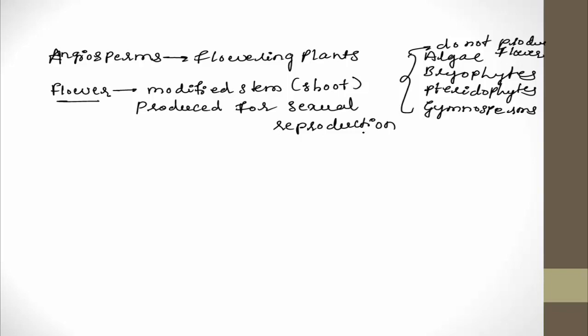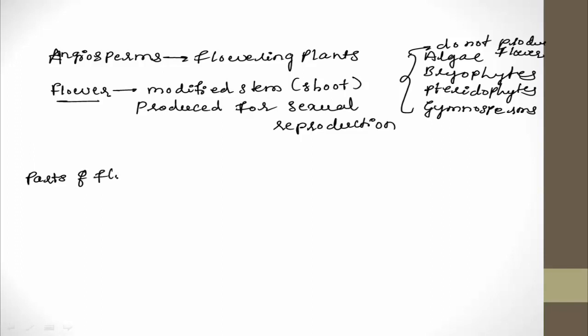Then the question arises, how does the flower help in sexual reproduction? So for that, let us study the parts of a flower, then how it is helping in sexual reproduction.